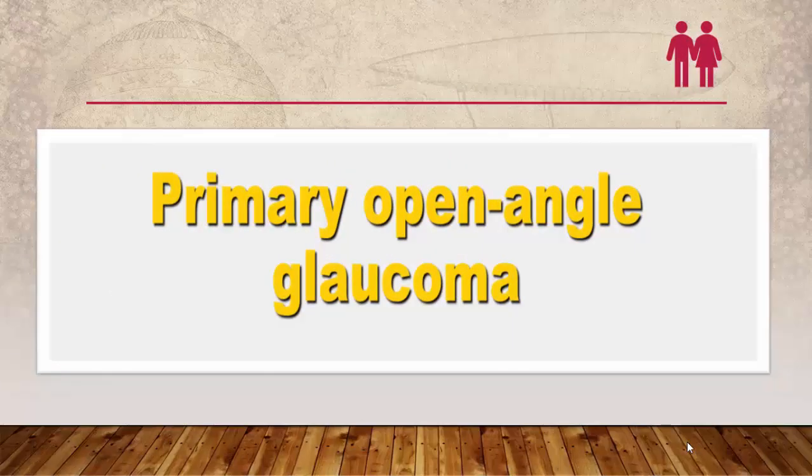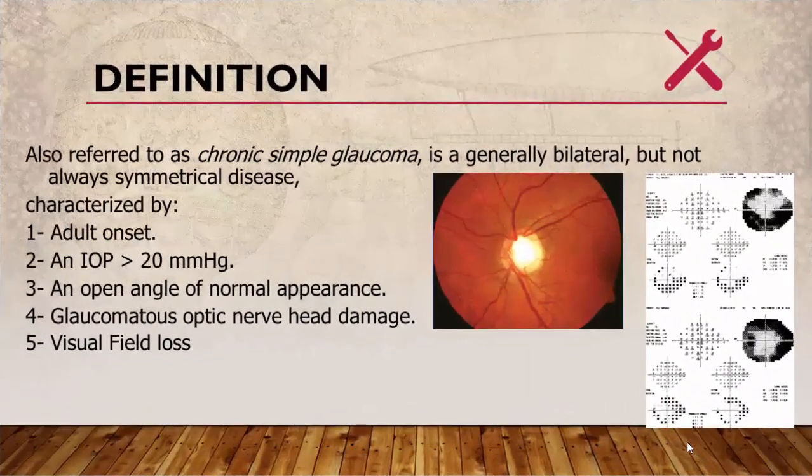Primary open angle glaucoma, which is our topic today, can be named chronic simple glaucoma. It is generally a bilateral disease but not always symmetrical. It is characterized by adult onset, intraocular pressure more than 20 mm mercury, open angle of normal appearance, glaucomatous optic nerve head damage like in this photo, and visual field loss like this photo.